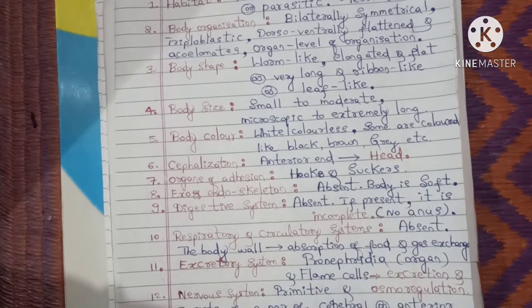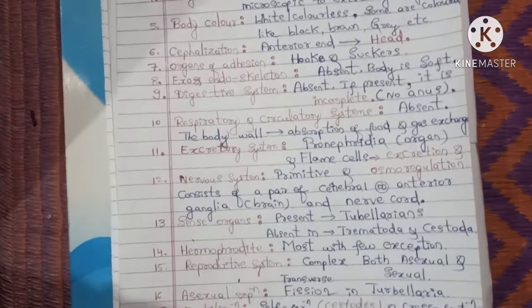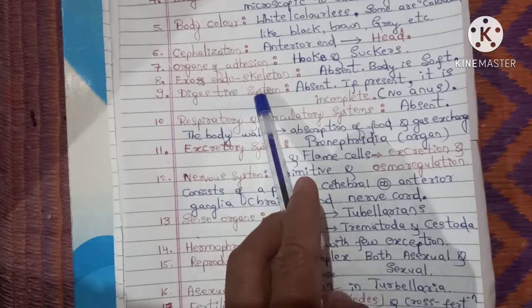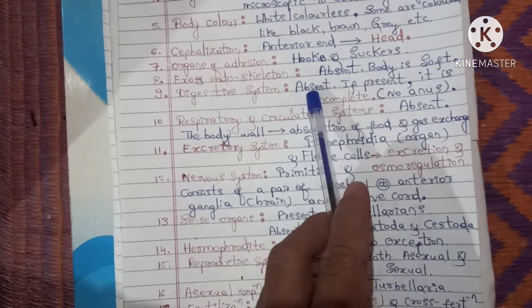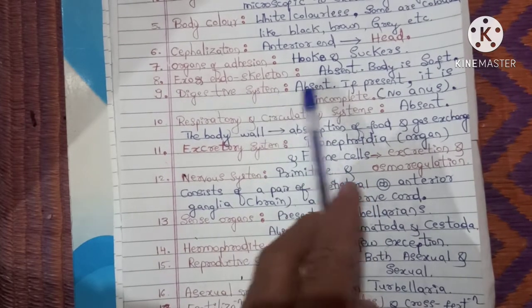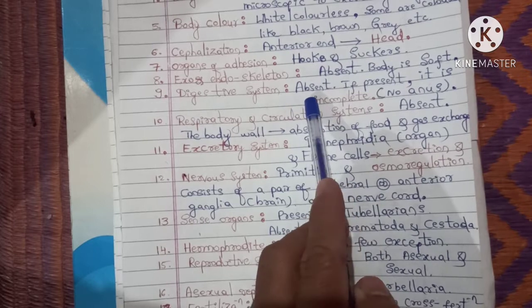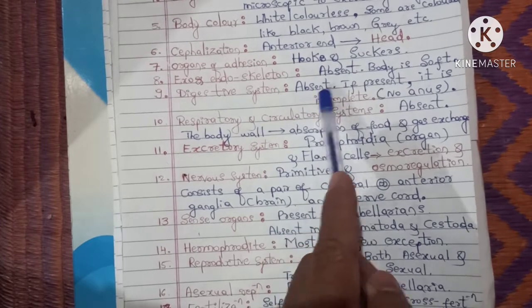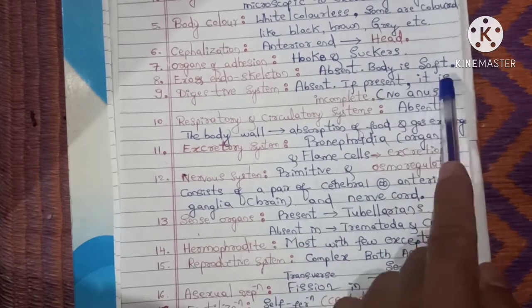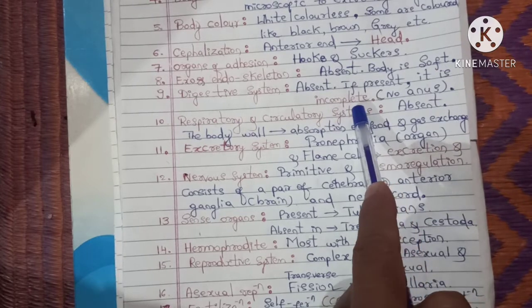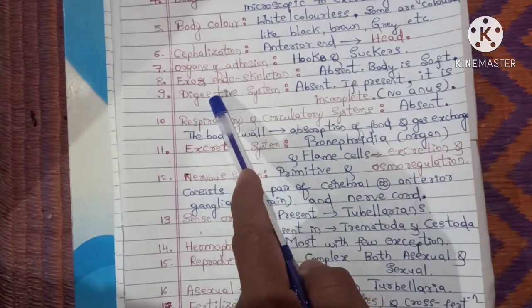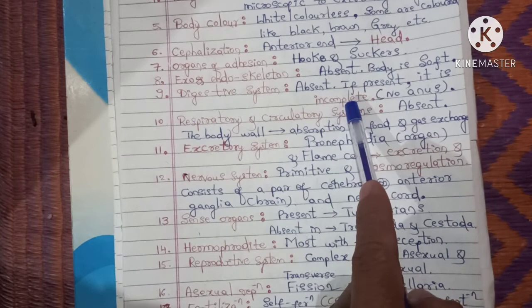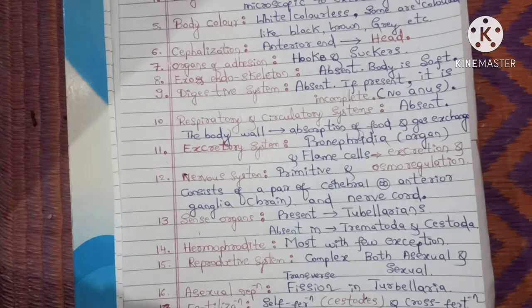And coming to the different types of internal systems, first one, the digestive system. Especially in the endoparasites, the digestive system is absent, and if the digestive system is present, it is incomplete. So what is the meaning of incomplete digestive system? The digestive system which has only one opening.